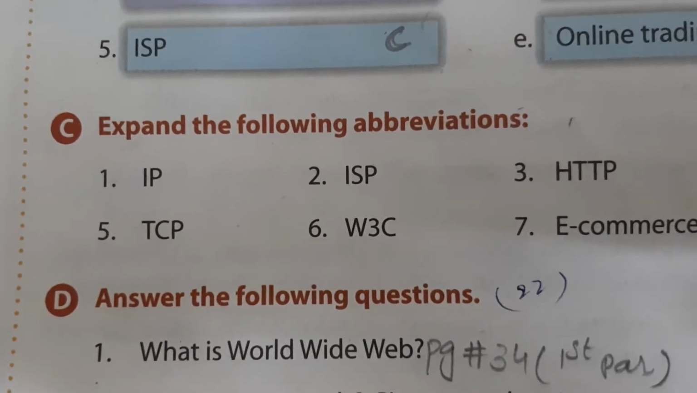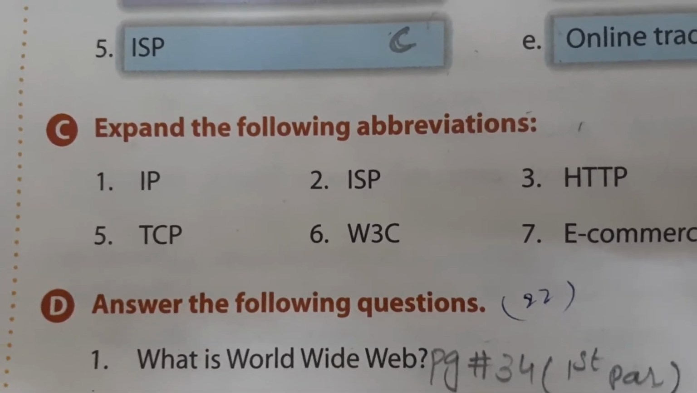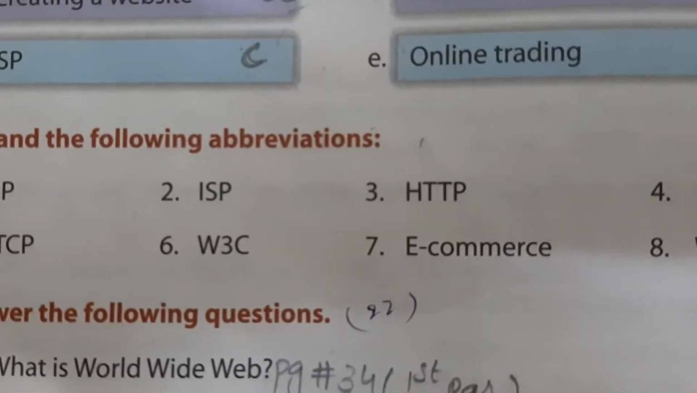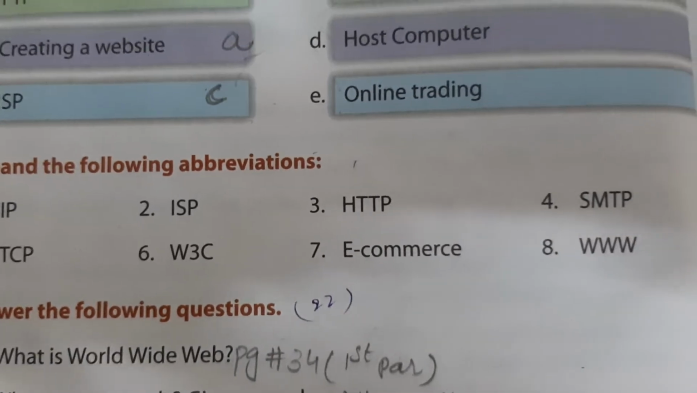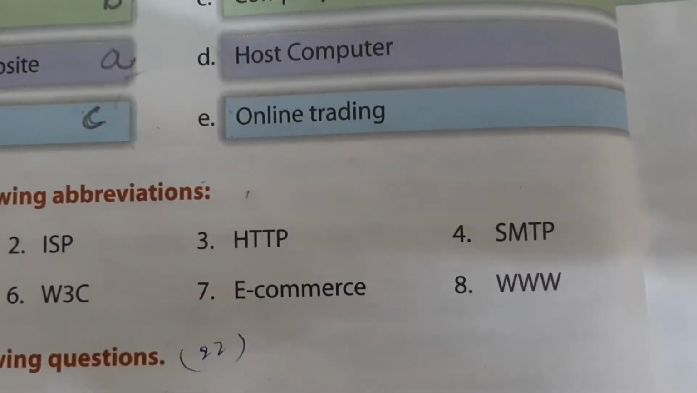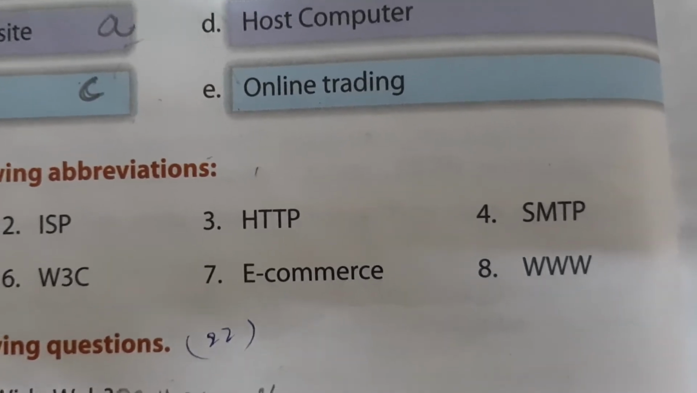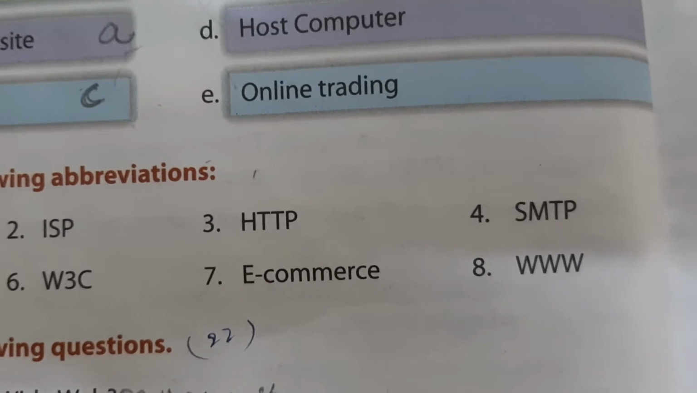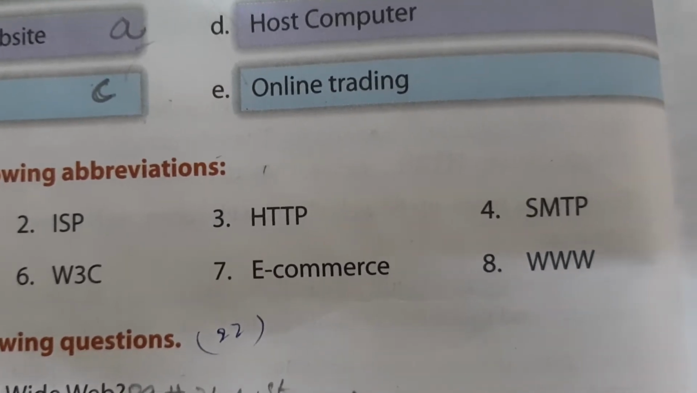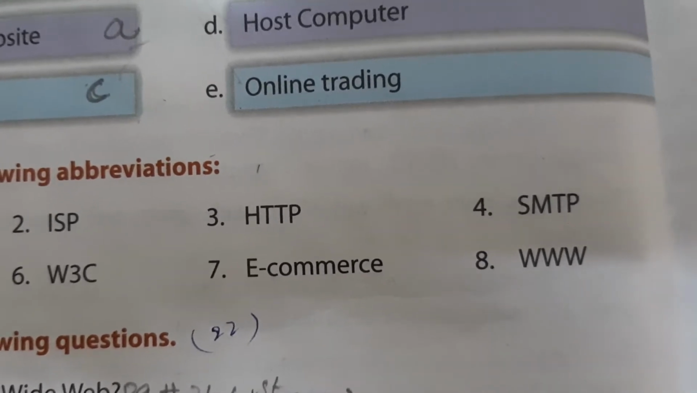Sixth one is World Wide Web Consortium. E-commerce stands for electronic commerce. SMTP stands for Simple Mail Transfer Protocol. WWW stands for World Wide Web.